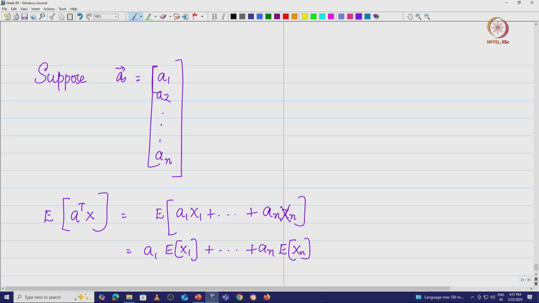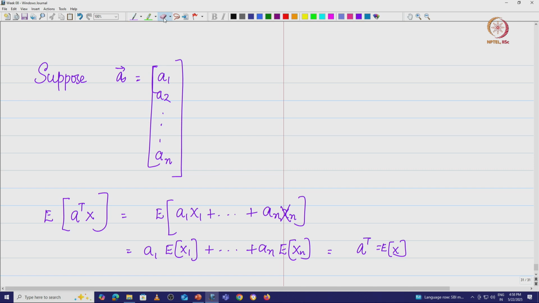So, I am going to remove all those Ai's out of my expected value operator. I am going to have this as A1 into the expected value of x1 and so on, which is nothing but A transpose into the expected value of x. That is what we have.